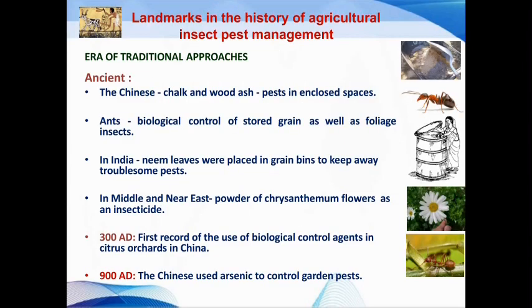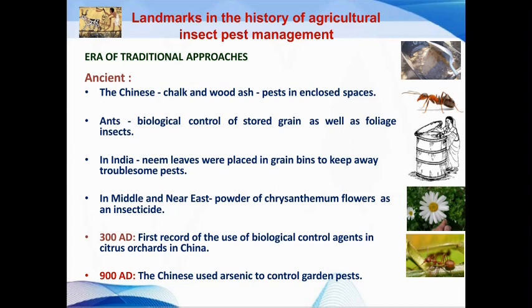These are some of the landmarks in the history of agricultural insect pest management. The first is the era of the traditional approaches. During insect pest management, a number of entities were used to control the pest population at that time. The second is ants, used as biological control for stored grain as well as foliage insects.